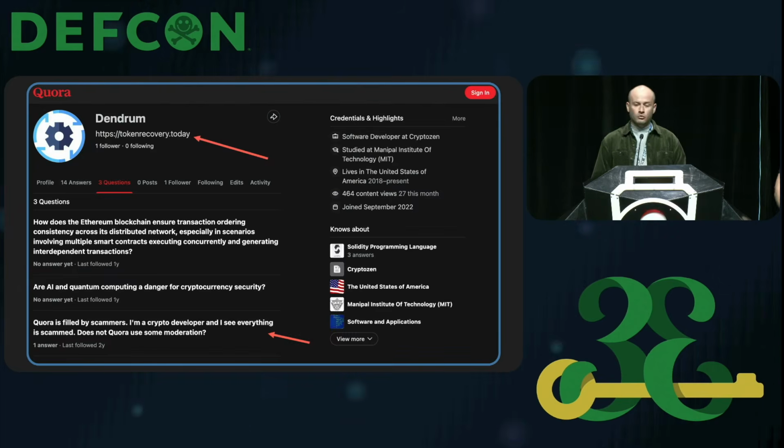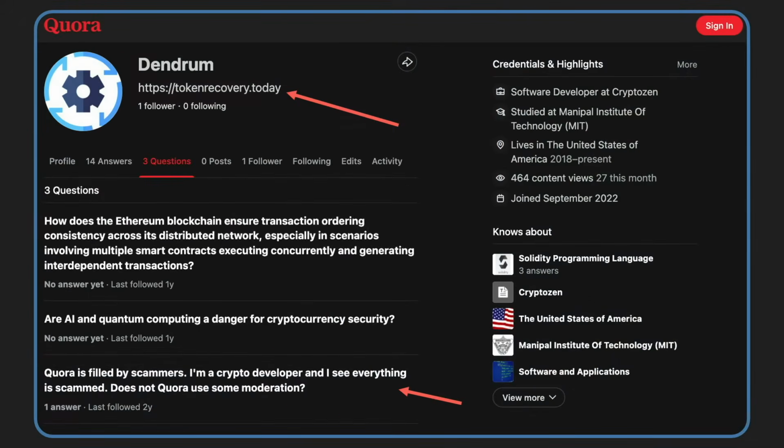So we also found some additional evidence of this tool being promoted on the internet. What you can see on the slide here is a profile for a Quora user with the name Dendrum. Now, we can see this user has the token recovery link in their bio, and they've helpfully answered several questions about cryptocurrency topics. If you look at the bottom of the screen here, you see that they've also posted a question where they're actually complaining about the amount of scammers on Quora and the lack of Quora moderation.